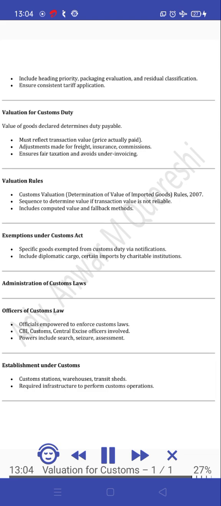They ensure consistent tariff application. Valuation for customs duty: value of goods declared determines duty payable. It must reflect the transaction value, the price actually paid. Adjustments are made for freight, insurance, commissions. This ensures fair taxation and avoids under-invoicing.